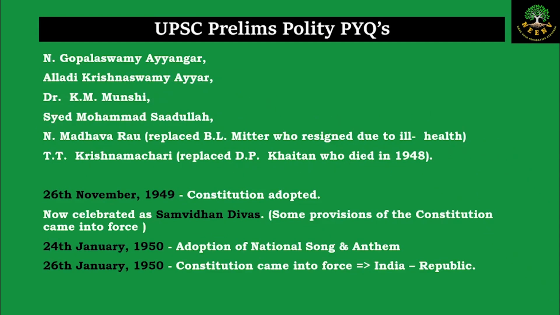The other members were Gopalaswami Ayyangar, Alladi Krishnaswamy Iyer, K.M. Munshi, Syed Muhammad Saadullah, and B.L. Mitter was there initially, but later due to ill health he resigned, and in his place Madhav Rao was selected. And initially Khaitan was there, and because he passed away in 1948, in his place T.T. Krishnamachari was selected as the member.